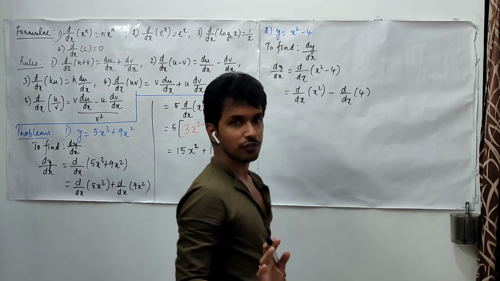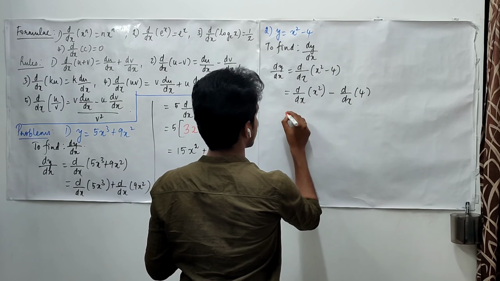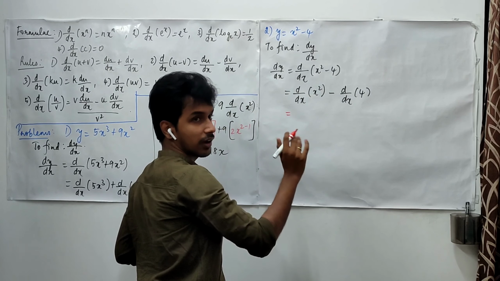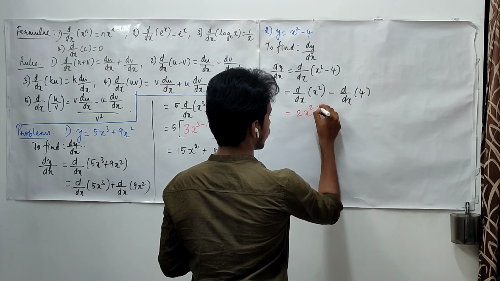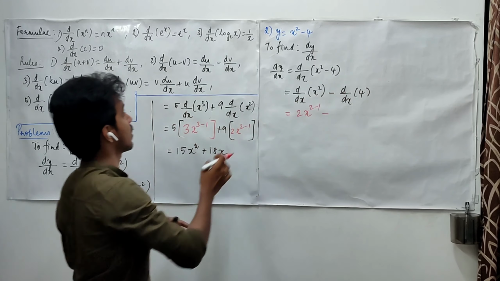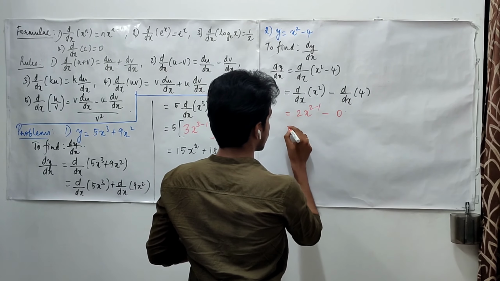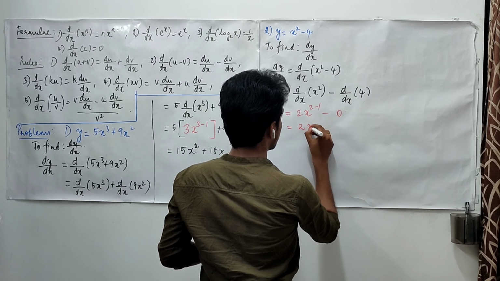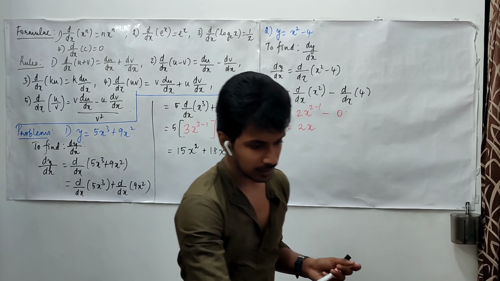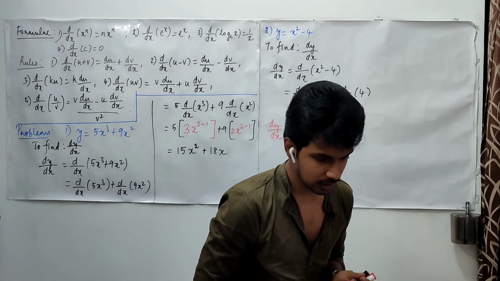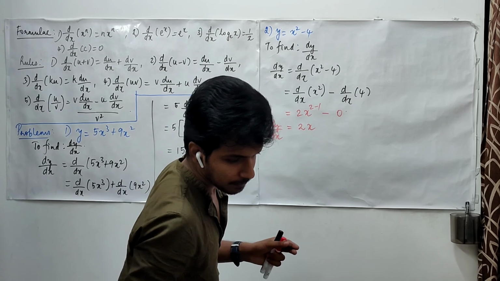Now we will have to apply the formula. In the place of n, we have 2. So whatever we did here will be here, 2x power 2 minus 1. And this is the derivative of a constant. Derivative of a constant is 0. So this is simply going to be 2x. Here dy upon dx is 2x. Clear? Now let me go to a little more complex function.